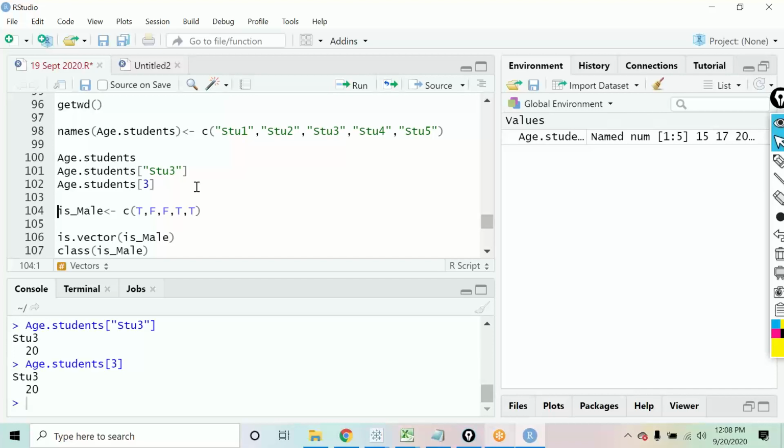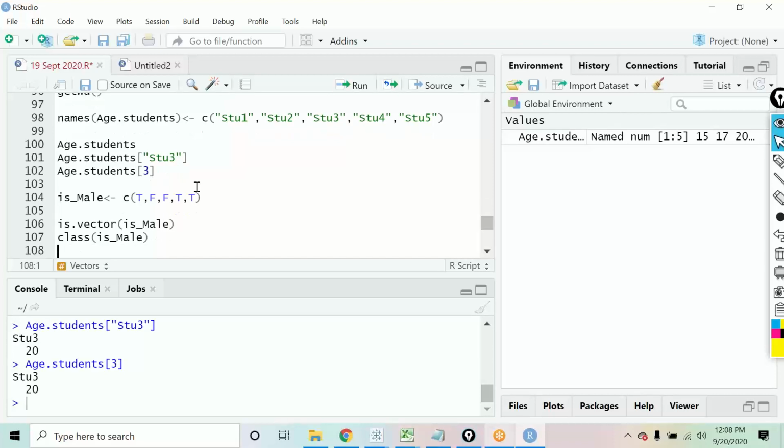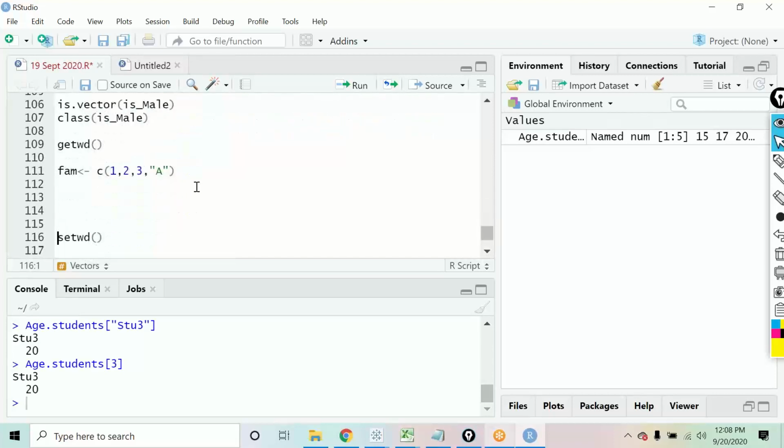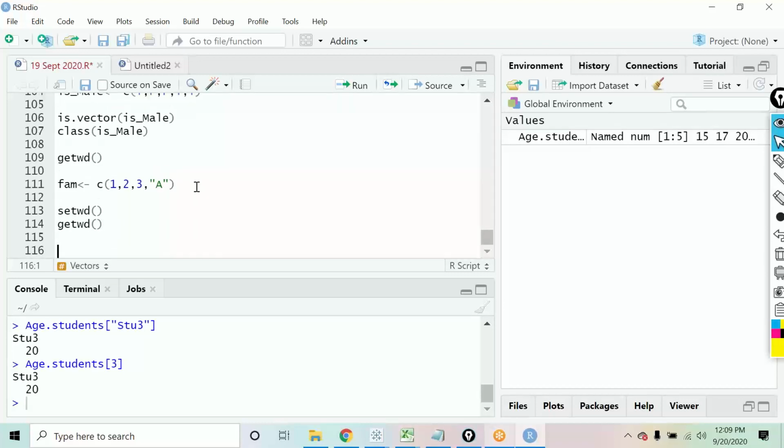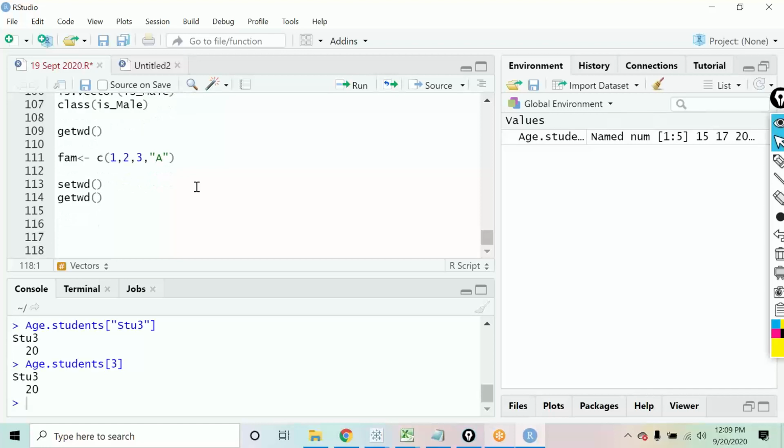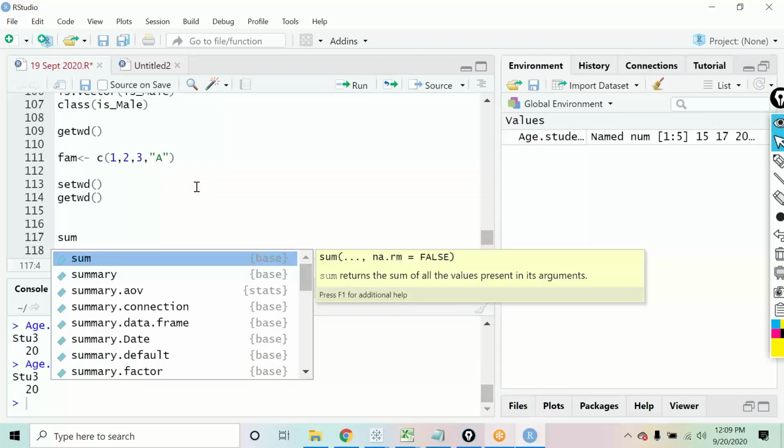So vectors are a type of data structure which will store data of the same type only, not beyond that. Now there are some functions that we can use. I'll start off with very basic functions over here. I'll start with the function sum. What is the function sum used for?